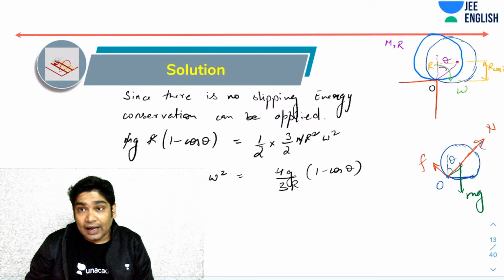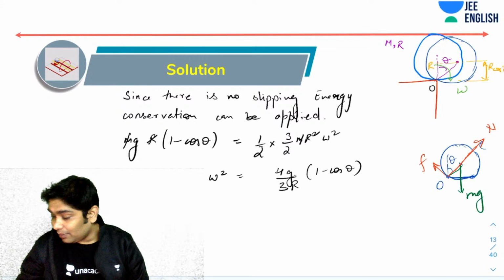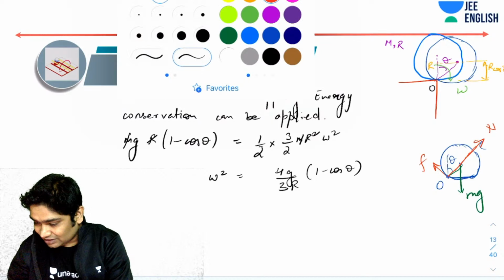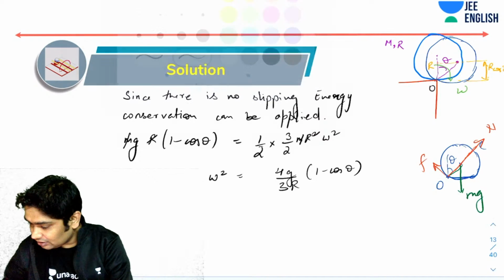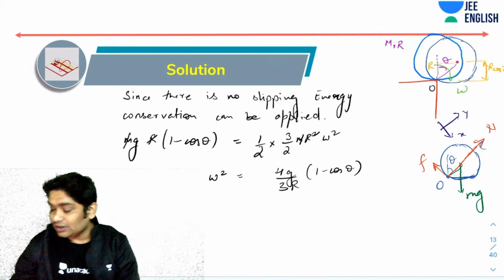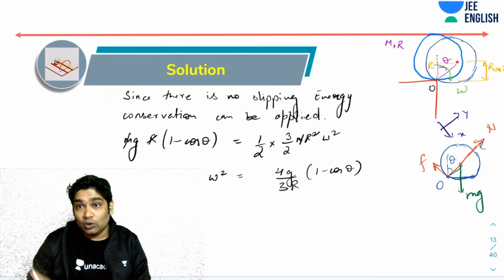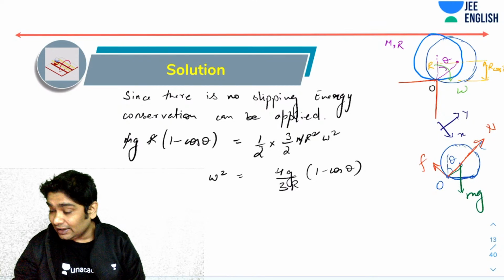Now, let's choose convenient axes for the x and y directions. Let's choose this as y and this as x. The direction in which the normal is acting, that is what I'm choosing as y, and the other direction I'm choosing as x. So for the y direction, what is the net force acting in the y direction?